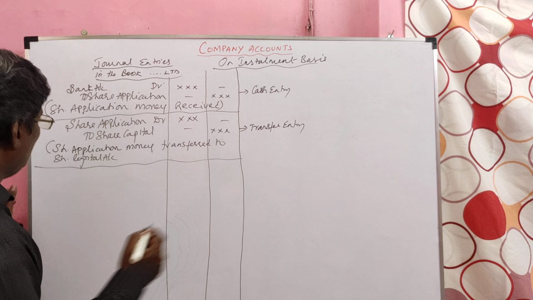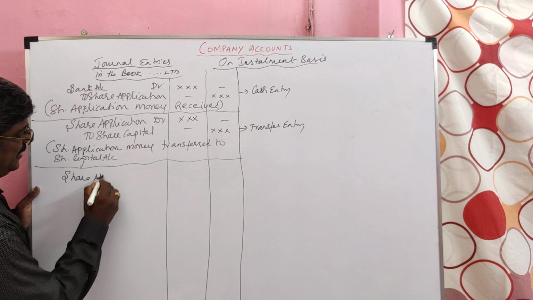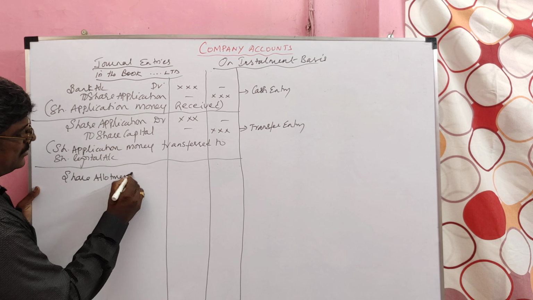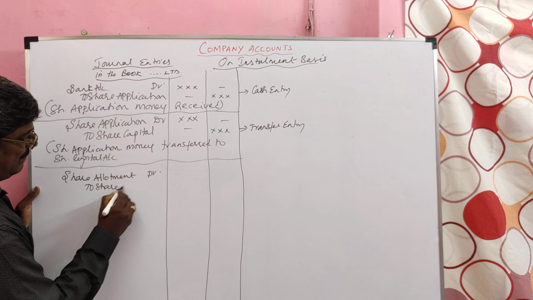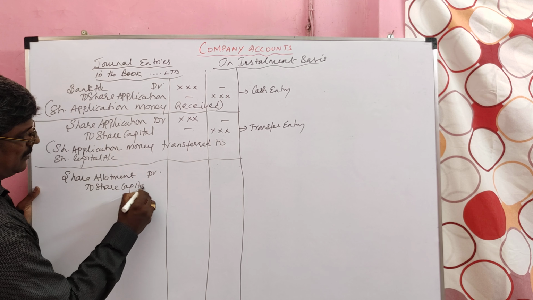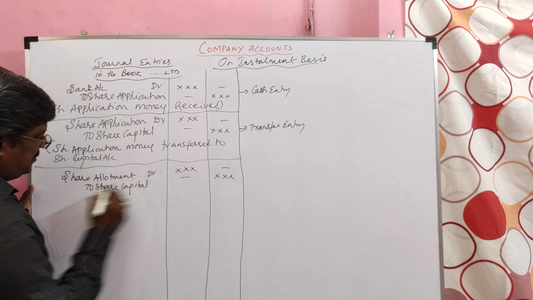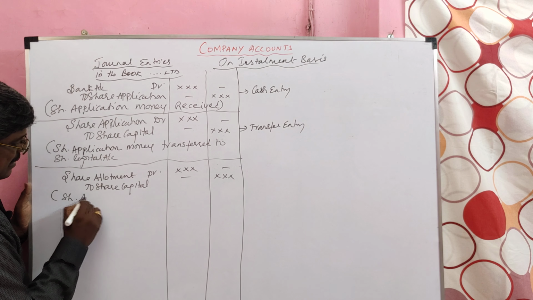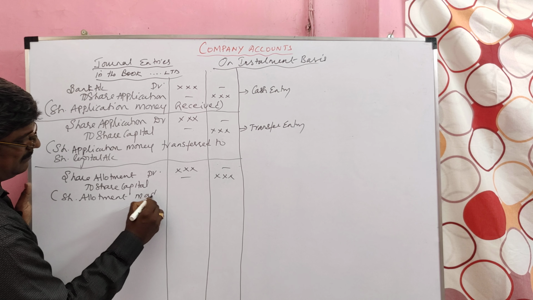Now for share allotment, the entry is share allotment account debit to share capital. Narration: share allotment made.